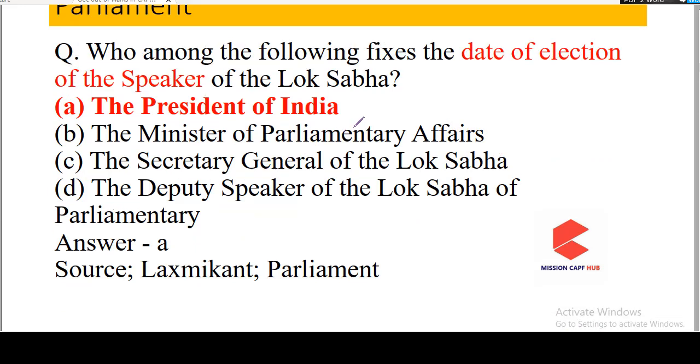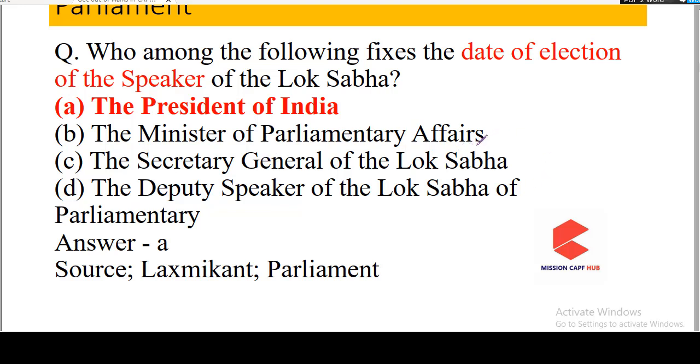This question can be directly covered from the Lakshmikant. It is a very factual question. It is just asking the date of election of the speaker. Who fixes the date of election of the speaker? The correct answer to this question is President of India. But let us look at other options if we can eliminate them.